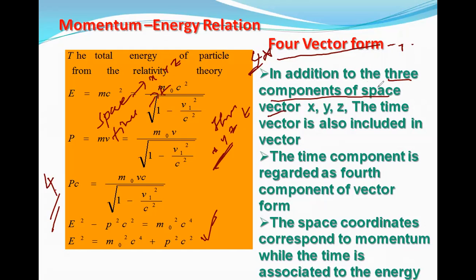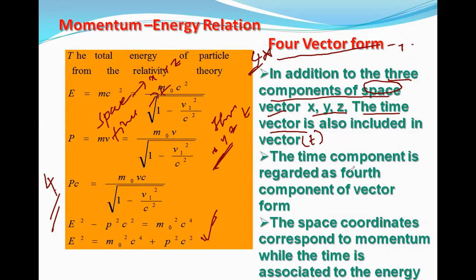In addition to the space coordinates x, y, z, a time vector is also included, which we call the 4 vector form.